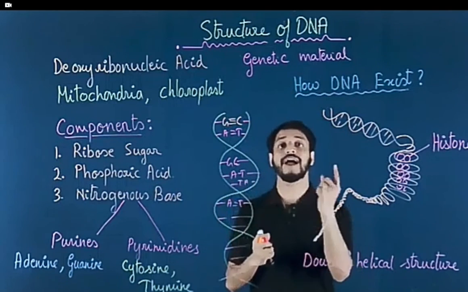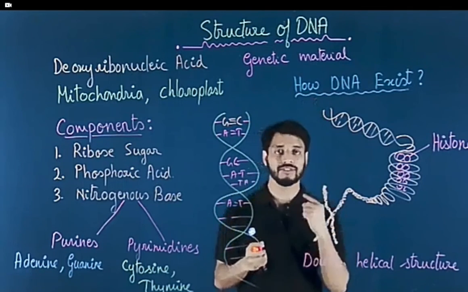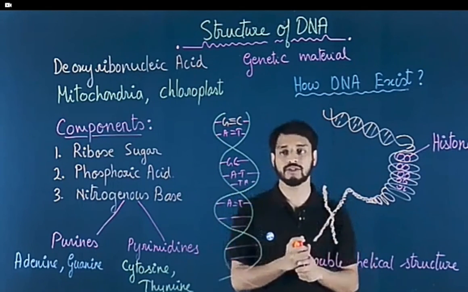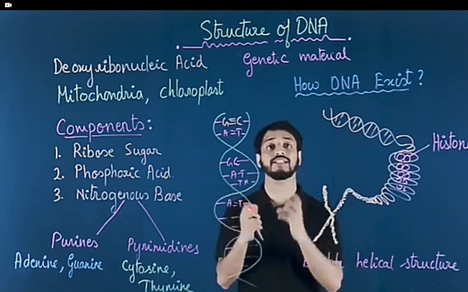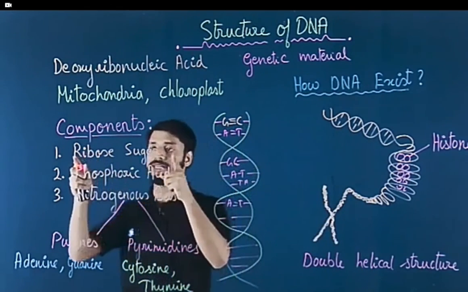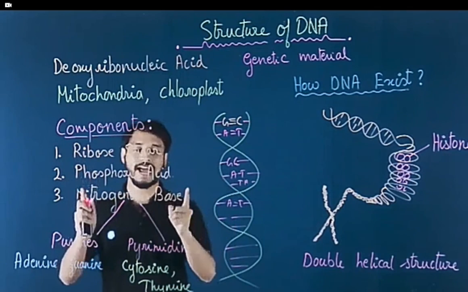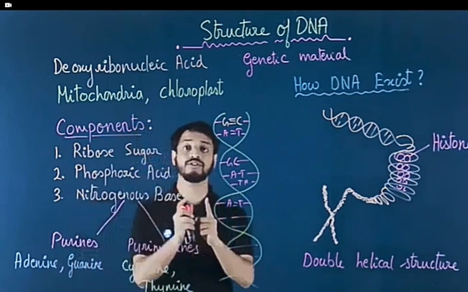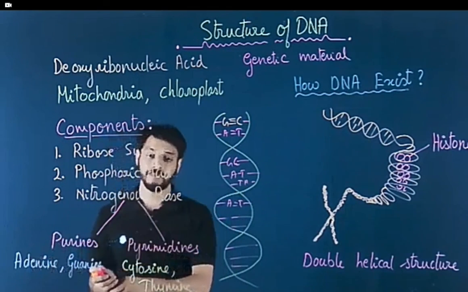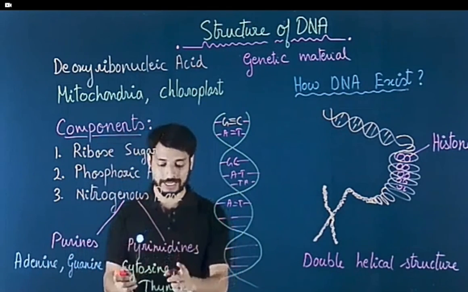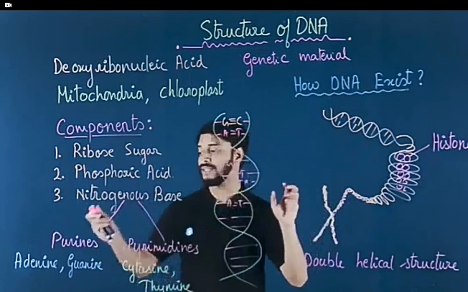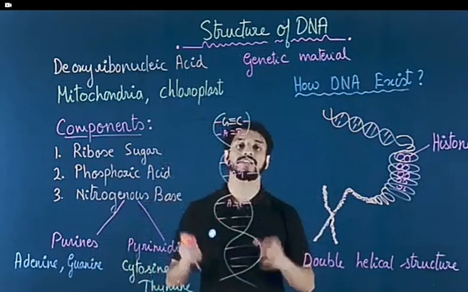If you have seen a spiral staircase or a spring, that is actually a double helical structure. So you can imagine how a double helical structure looks. It looks somewhat like this. It has got three components: ribose sugar, phosphoric acid, and nitrogenous bases. Nitrogenous bases are of two types, purines which consist of adenine and guanine, and pyrimidines which consist of cytosine and thymine. Pyrimidines are single ring structures and purines are double ring structures.